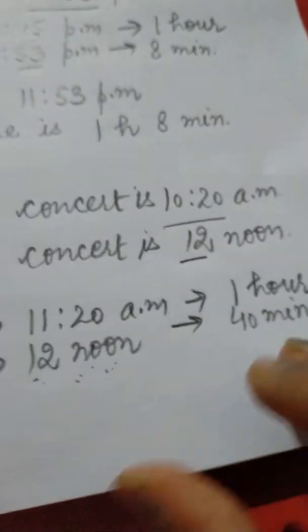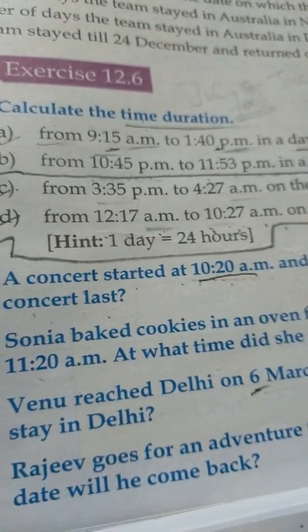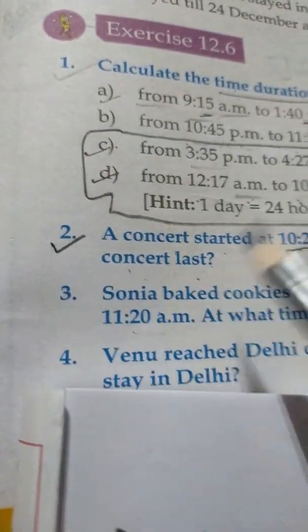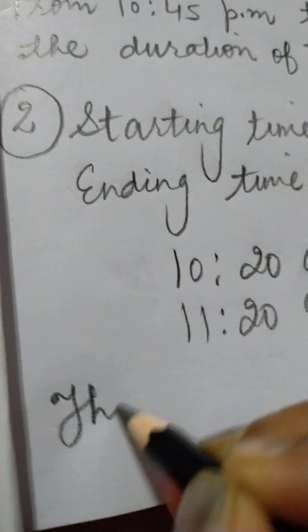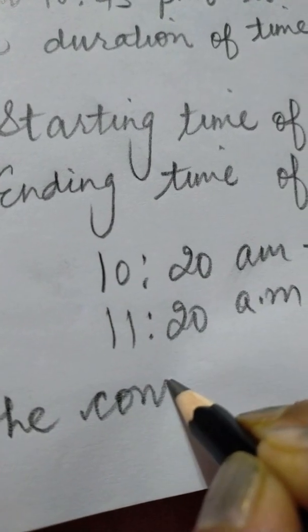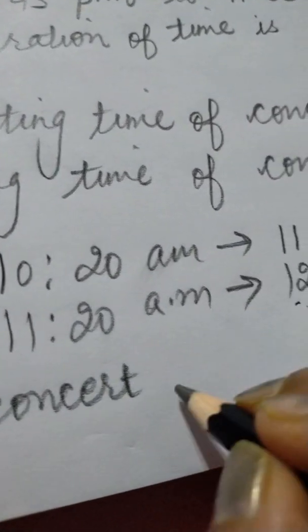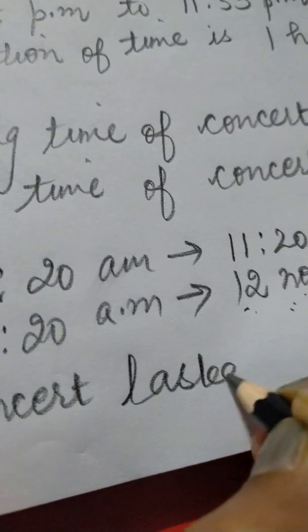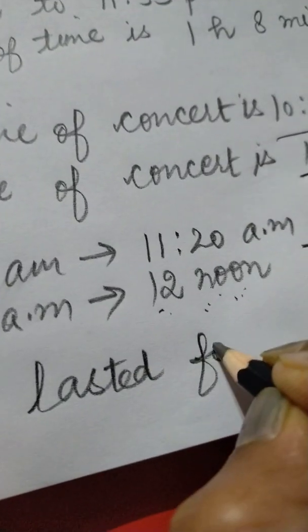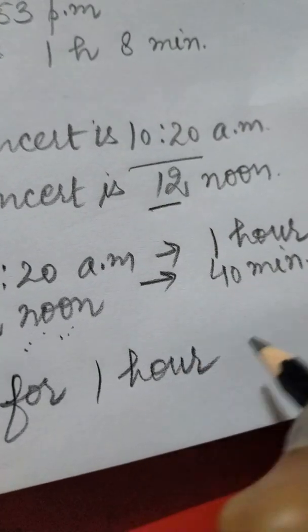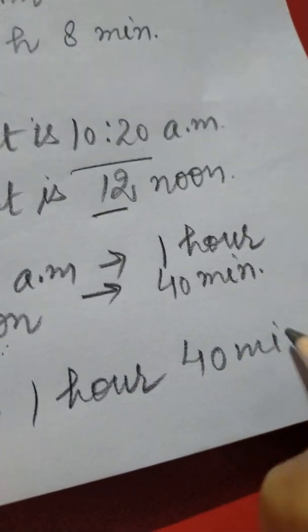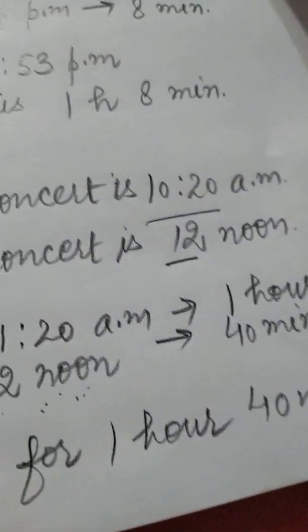Yes, now what is the question asked to us? We will write the answer according to that. How long did the concert last? So we will write here, the concert lasted for 1 hour 40 minutes. Yes friends, now let's move to our next sum.